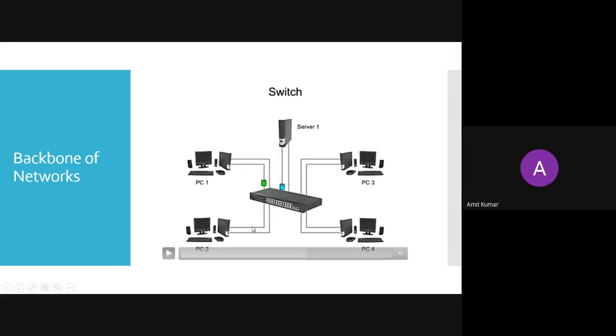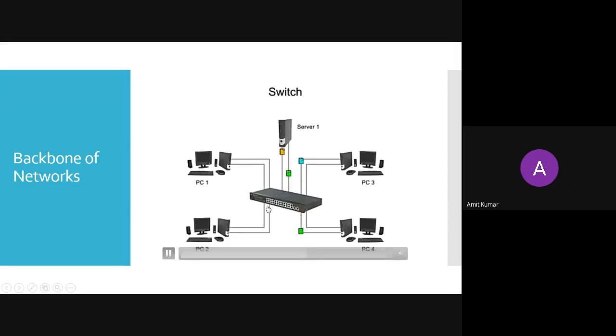So it is also not working as a broadcaster. If you want to communicate from PC2 to PC3, it will use the first line to send the message, which will be received by your switch, and it will route the message to PC3. Let us see the animation.